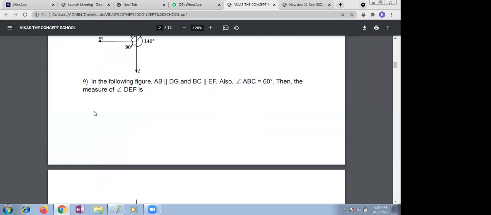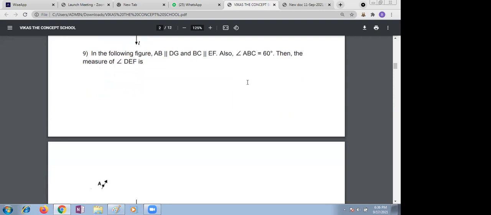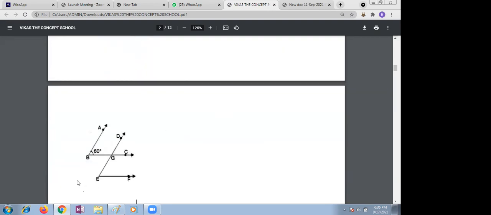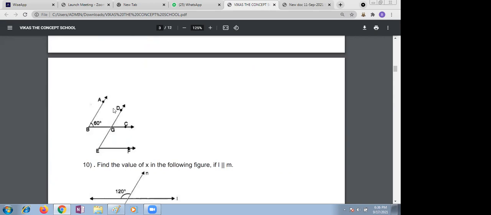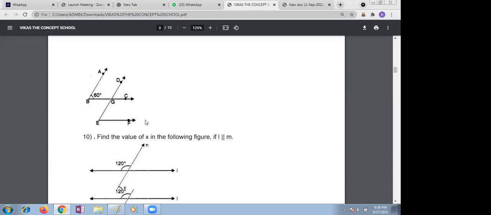Yes, ma'am. In the following figure, AB, DG, and BC and EF, also angle ABC equal to 60 degrees. Then the measure of angle DEF. You need to find DEF. That's why I'm showing the figure for you. Please see the figure. What rule are you supposed to use here? B and D are corresponding angles. B and E.